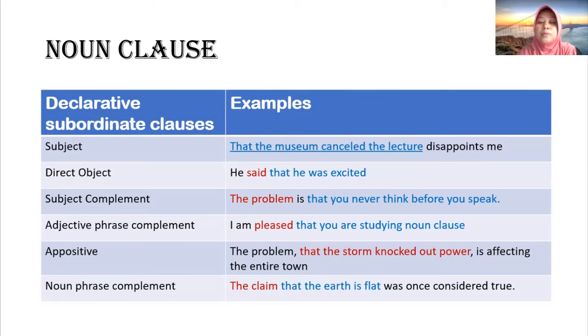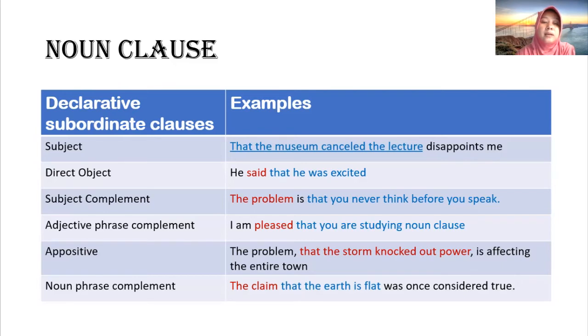That the museum canceled the lecture is the subject of the sentence, and it is a noun clause. So it is a noun clause as a subject. This is an example of a noun clause as a subject.